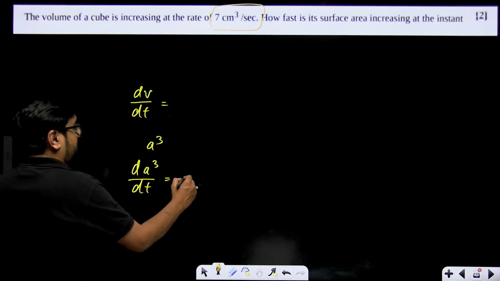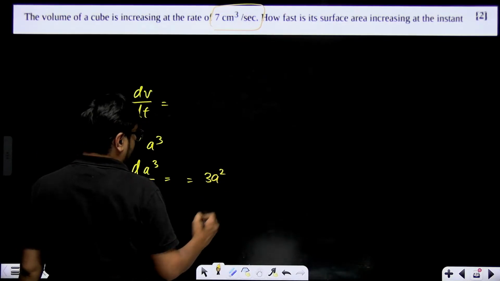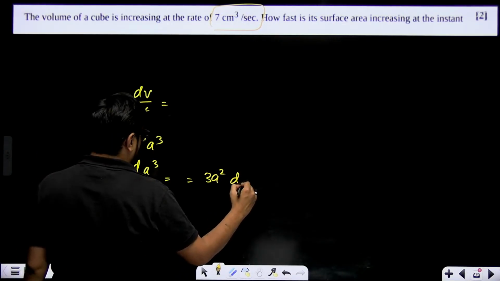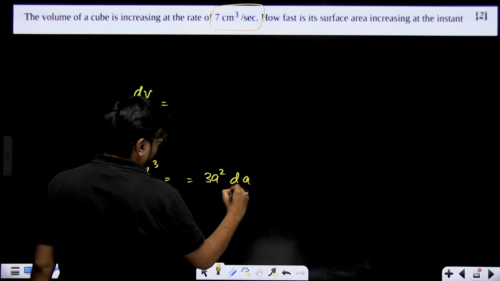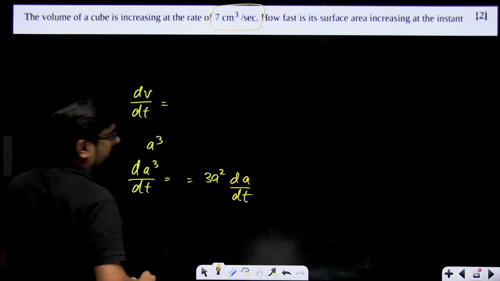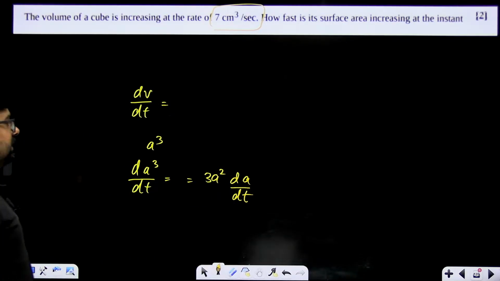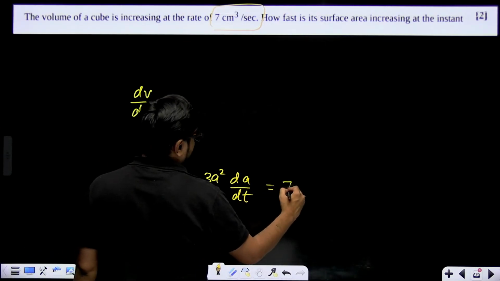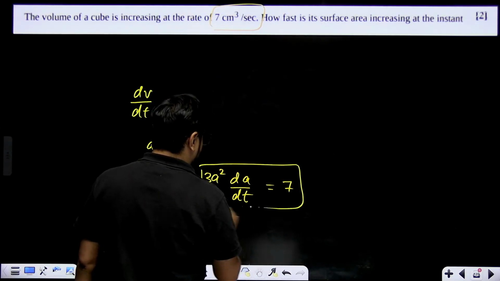What will this become? This will become 3a square dA by dt. Okay, 3a square dA by dt. This is given to you how much? 7. This thing is given to you equal to 7.